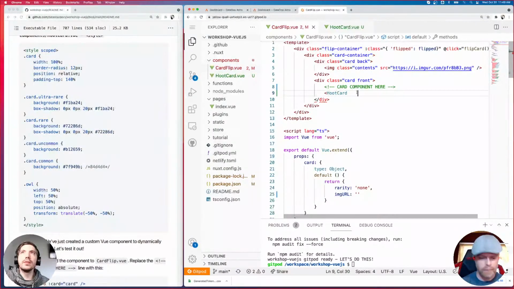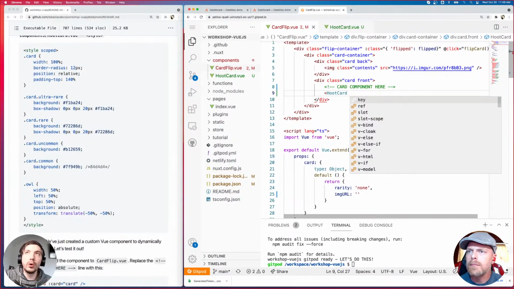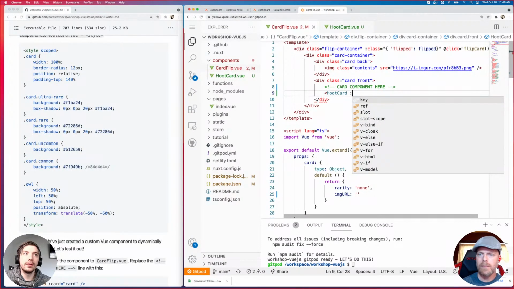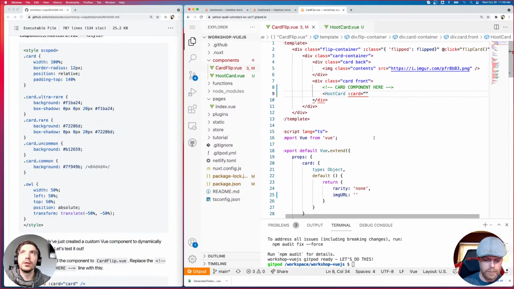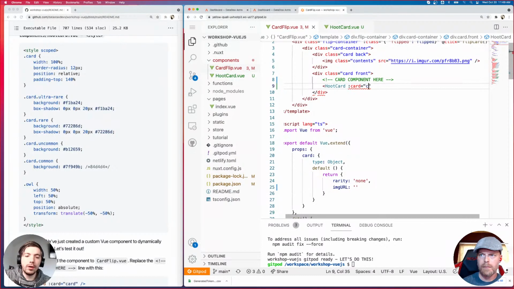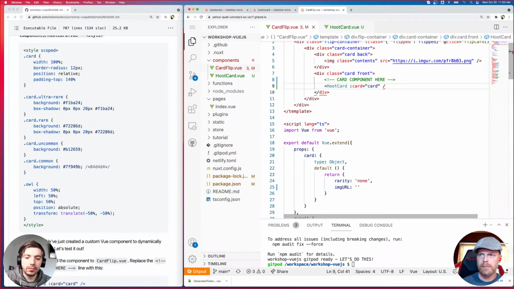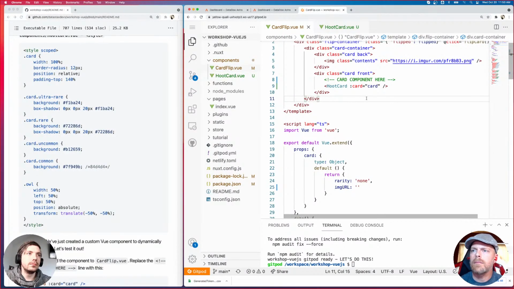I'm going to go ahead and finish this import before I lose my place. So in order to import this component, we are going to pass in the property that we're expecting, right? So we're expecting a card property. We're going to signify that with a colon, name it card, and then import the card object. Then we can close that out. In this case, we are just passing in the property that's coming into card flip. We're just passing it on to the component here.